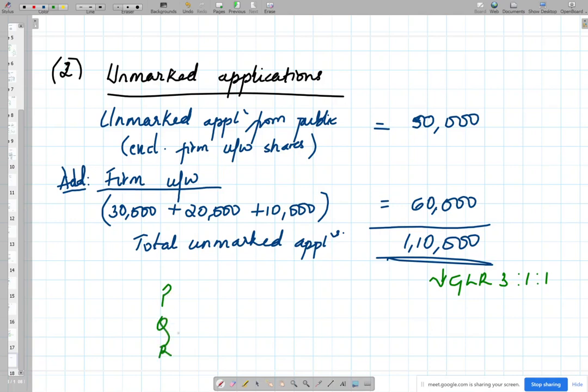P, Q, R. I told you the ratios before, 3 by 5, 1 by 5 and 1 by 5, of which amount now? The new unmarked applications, final calculation, 1,10,000.